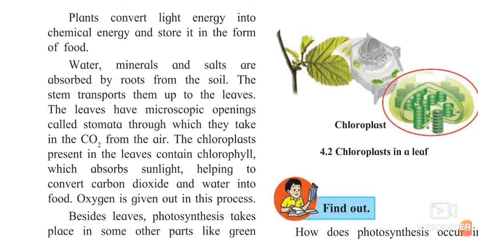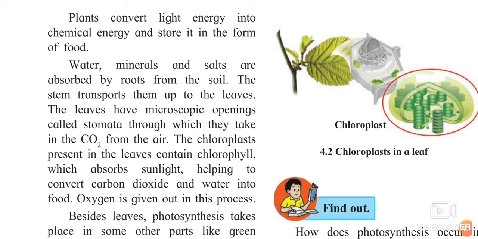Plants convert light energy into chemical energy and store it in the form of food. What do these plants do? Yes, what are they doing? They are converting the light energy into chemical energy, and then they are preparing and storing it in the form of food.